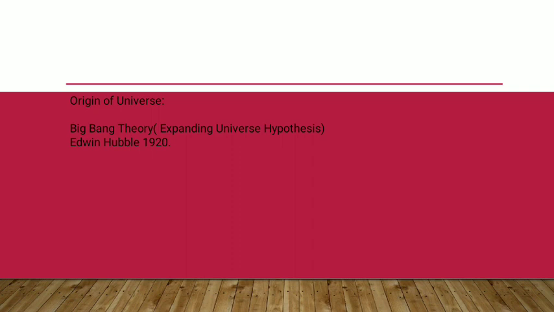According to that, to make it simple, let's say there was a satellite for the sun. Just like Earth has a satellite, the moon, there was a satellite for the sun, and they were always like that. In due time, it broke down into lots of planets. So this was something called the binary theory. Binary means two, so they believed there were always two bodies: one main, the sun, and the other a satellite which broke into lots of planets. So these were some of the theories given on the origin of the Earth.